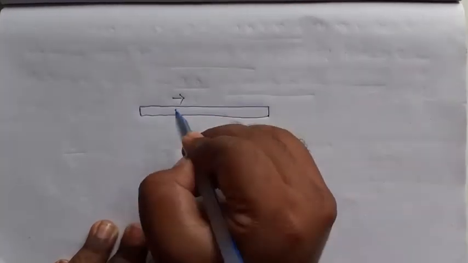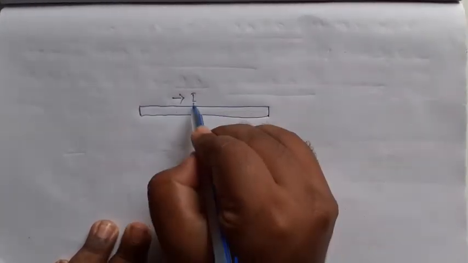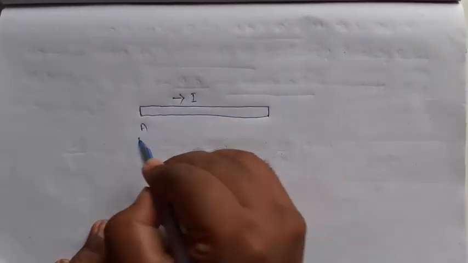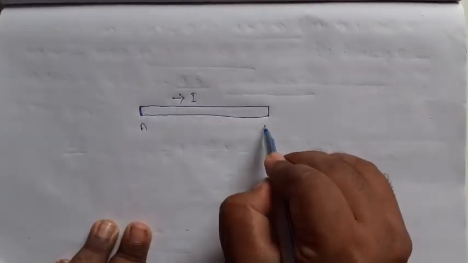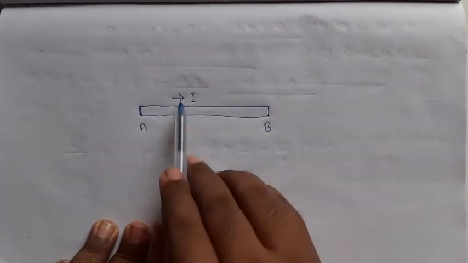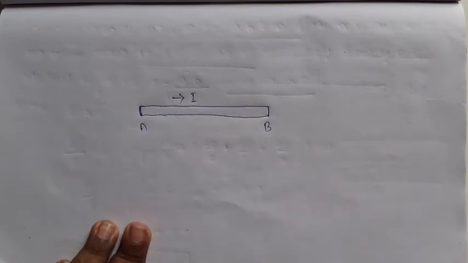Hello students, in the beginning of this chapter we discussed Oersted's experiment. What is meant by Oersted's experiment? Suppose I am taking one conductor. This is a conductor. It has some current I flowing through it. One end of the conductor is A and the other end is B, so current I flows from A to B.